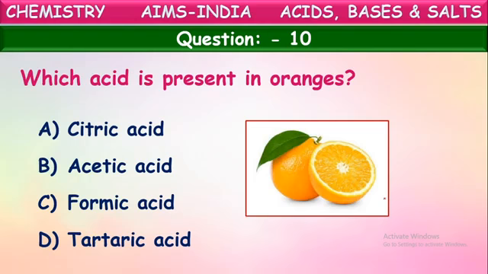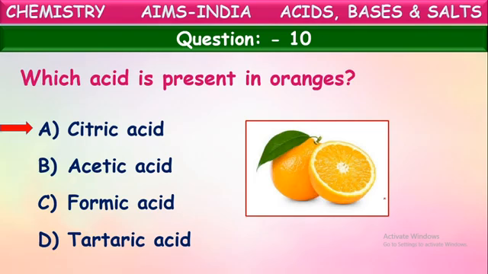Based on the name of the acid present in them, certain fruits are specially called by a name. Can you identify that acid? What acid is present in oranges out of these four acids? Yes, the acid is citric acid. By the presence of this citric acid only, these fruits are called citrus fruits.